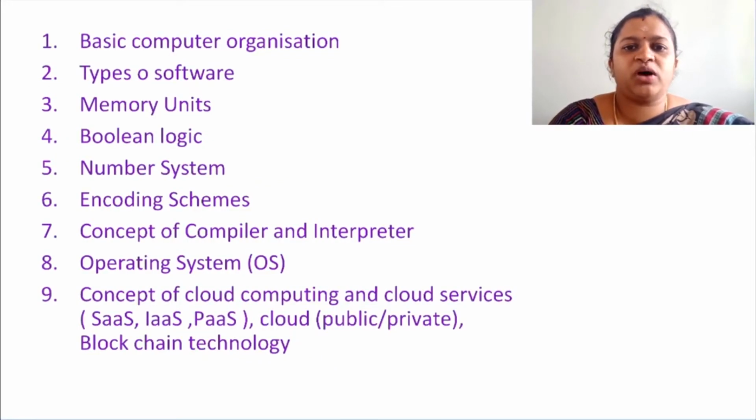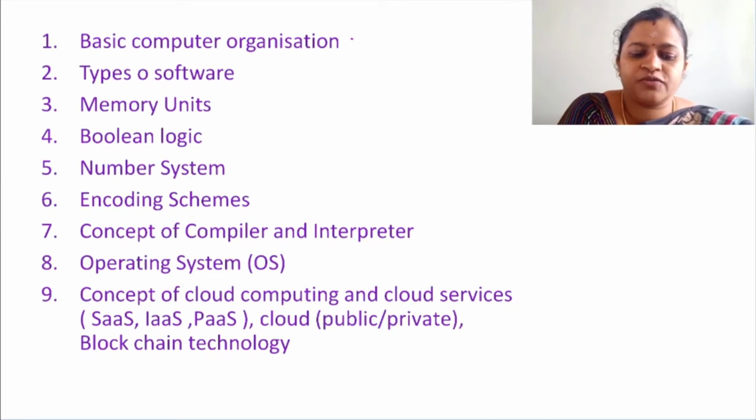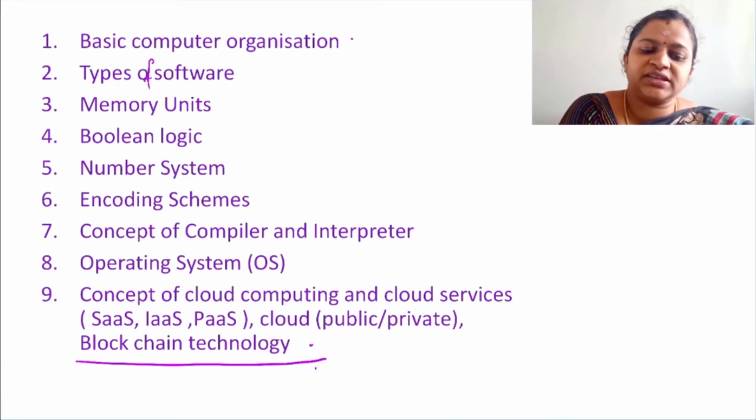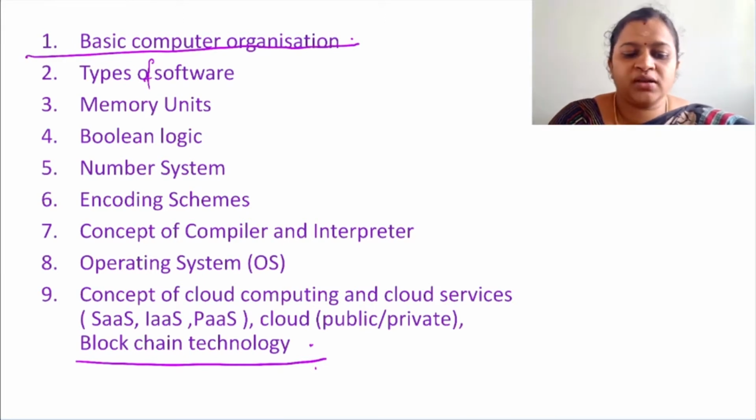First we will discuss basic computer organization, then the types of software, then memory units, Boolean logic, number system, encoding schemes, concept of compiler and interpreter, operating system, then the concept of cloud computing and cloud services, and mainly blockchain technology. See, this is a very important and new trend technology in computer science. Okay. So first let us get into topic number 1, basic computer organization.